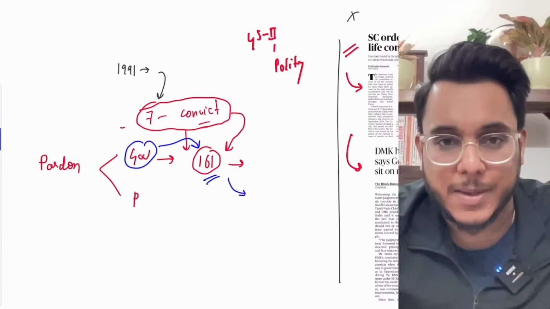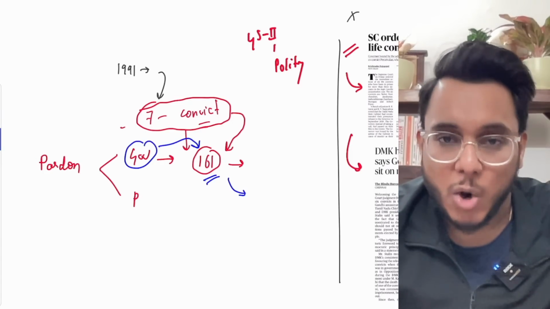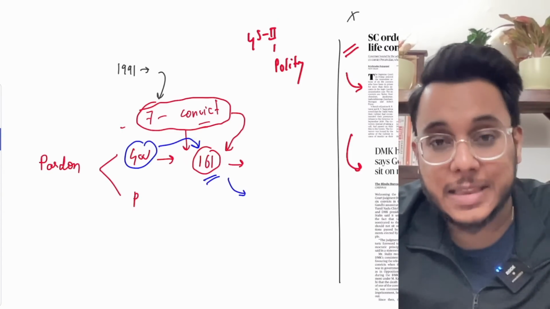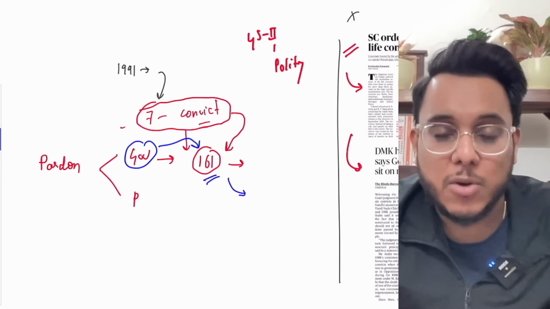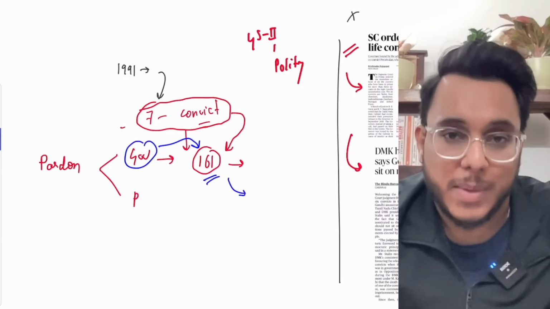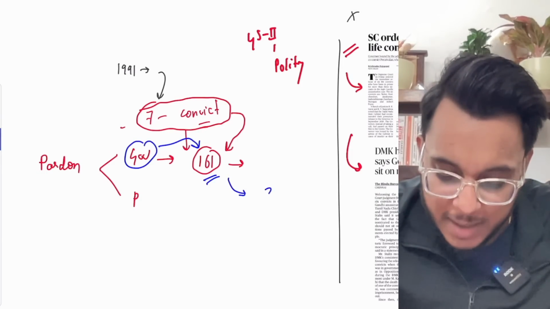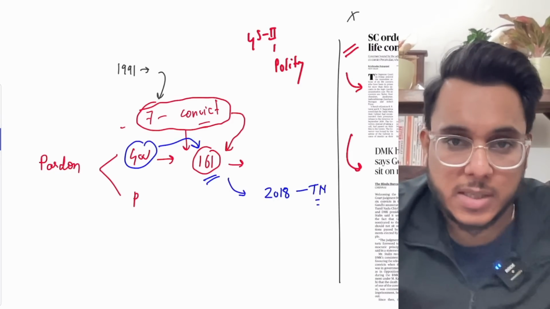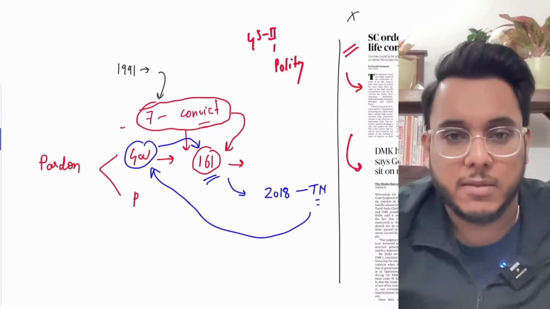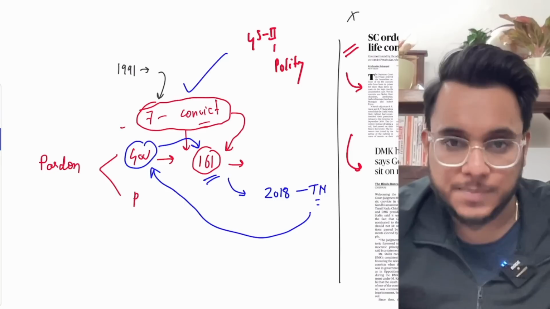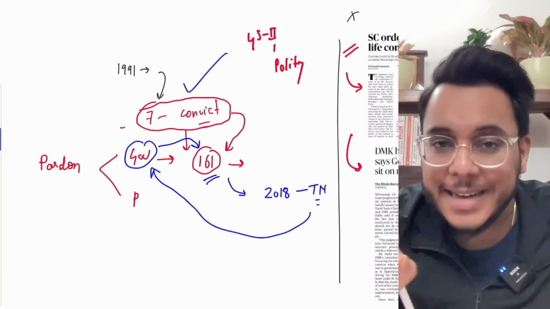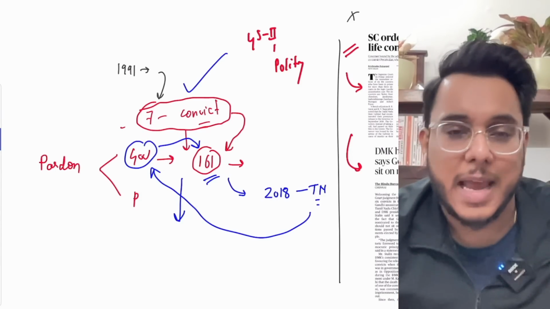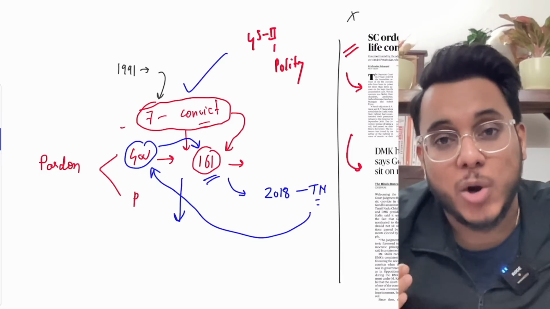Okay, now guys, understand this. The governor cannot use the pardoning power independently; in this capacity, the governor acts on the advice given by the government as well as the council of ministers. Now what happened in 2018, the Tamil Nadu Council of Ministers, the Tamil Nadu government, gave approval to the governor that the governor can pardon these people. But the governor did not take any decision on the matter from 2018 up till now. So there was an inordinate delay.